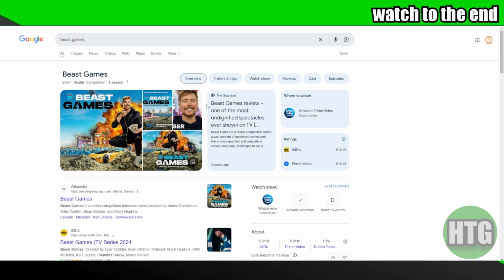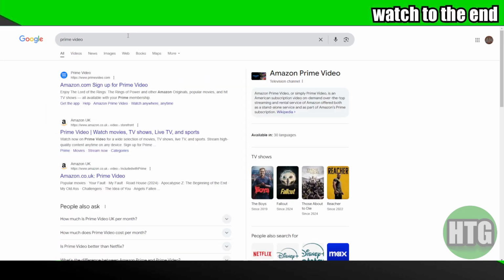As we know, Amazon has launched Prime Video services in Pakistan. So what you have to do is purchase a Prime Video subscription, and there you go, you'll be able to watch Beast Games right on that platform. For that, you just have to go to Google and search for Prime Video. Once you search, you'll find the Prime Video link. Just go there, log in or create an account, and purchase the subscription using your debit or credit card. I would suggest you use your SadaPay or NayaPay because they are very usable in this regard. I would suggest NayaPay.